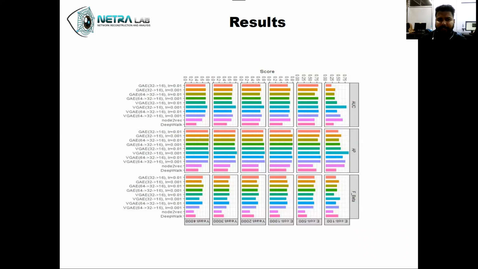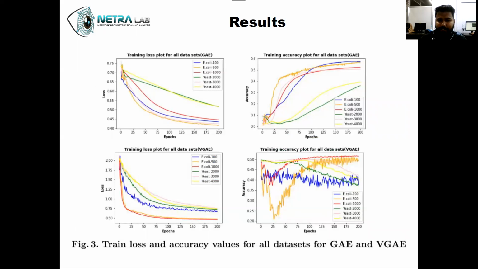And here are some of the trends that we could generate for various parameters of our GAE, graph autoencoder, or variational graph autoencoders, where we have got good results. And here is a screenshot of our training and accuracy values for various data sets of our GAE and VGAE.